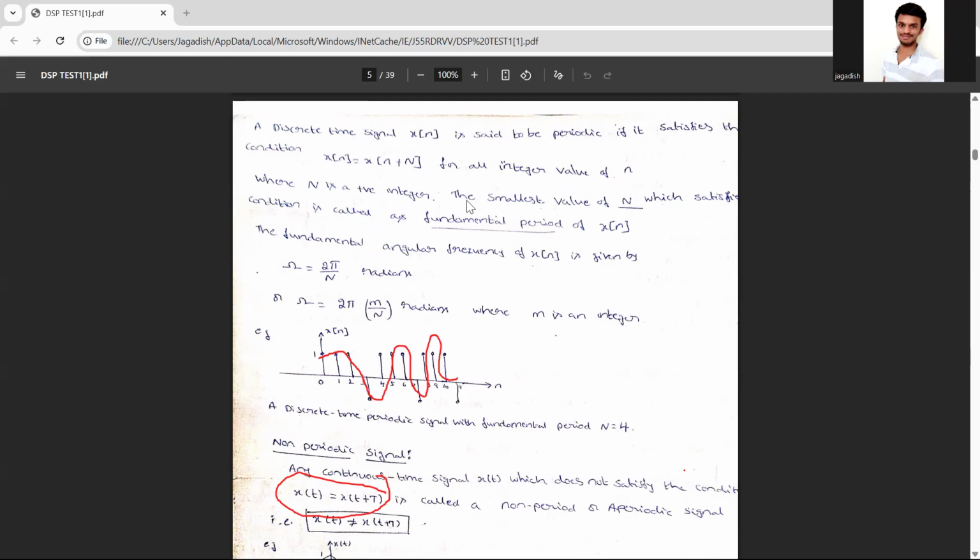Very easily you can write this. The first one is periodic and the second one is a non-periodic signal. You have to write this definition and the two conditions so that you get complete marks, and draw the graph of it.